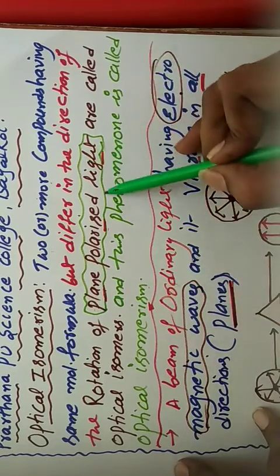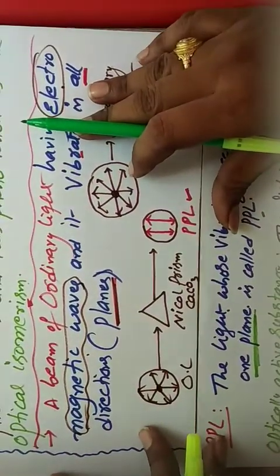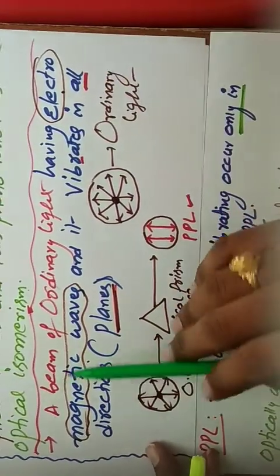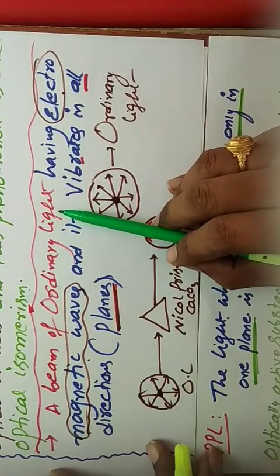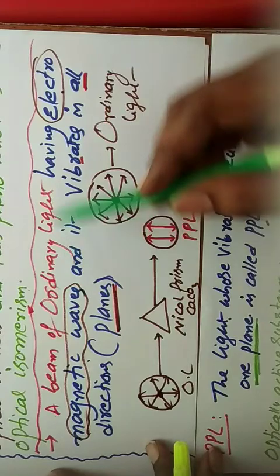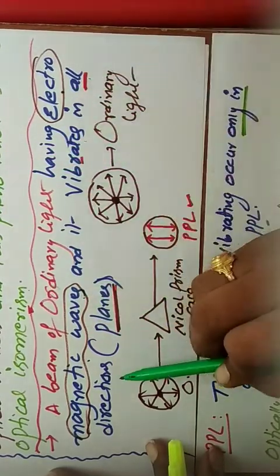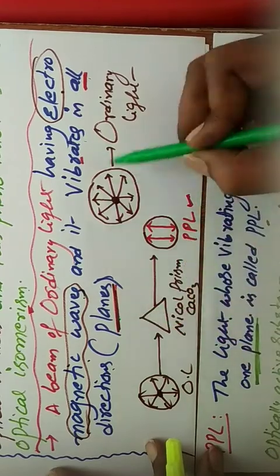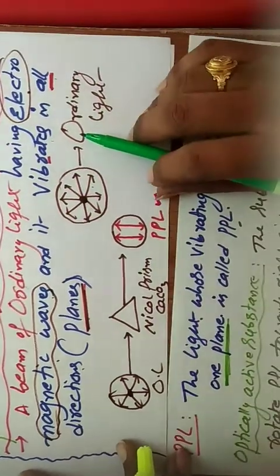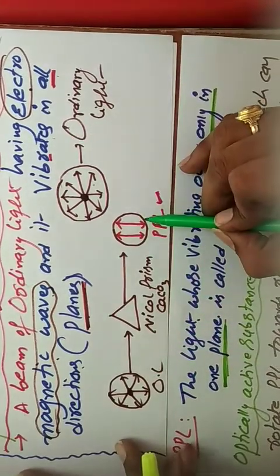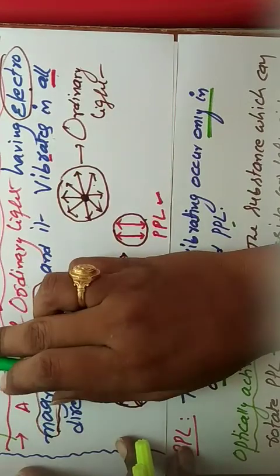So first we discuss the plane polarized light. What is the meaning of plane polarized light? Ordinary light, what are the sources? Sun or tube light. That light has electromagnetic waves and it vibrates in all directions, all planes. So it is converted to plane polarized light because we want plane polarized light for the analysis of optical isomerism.